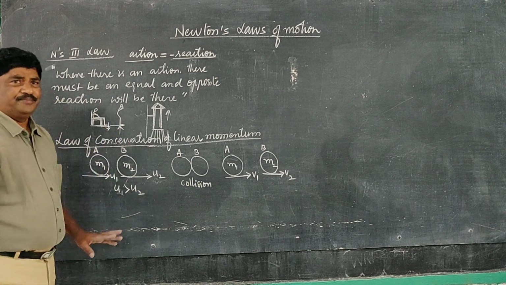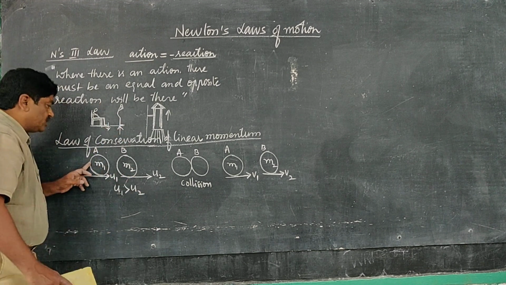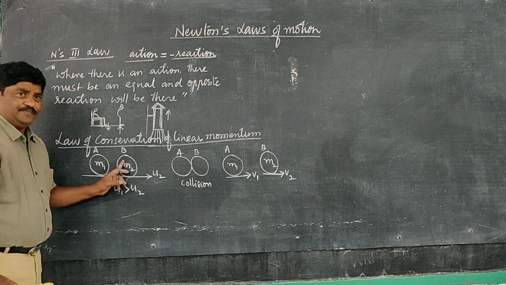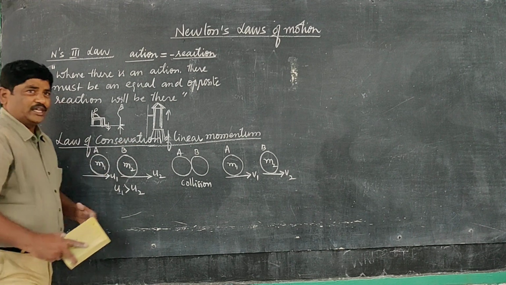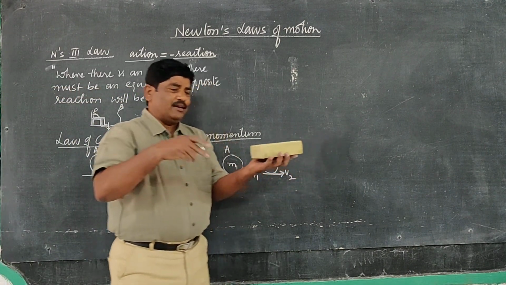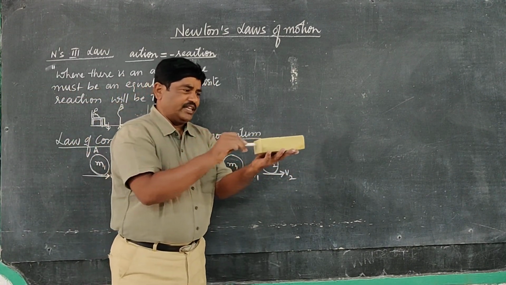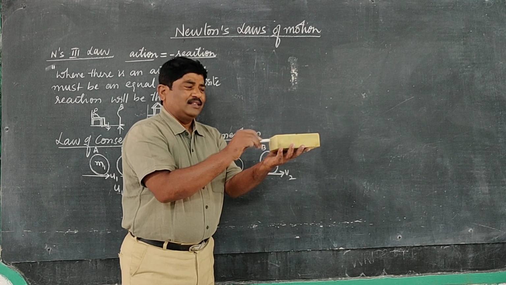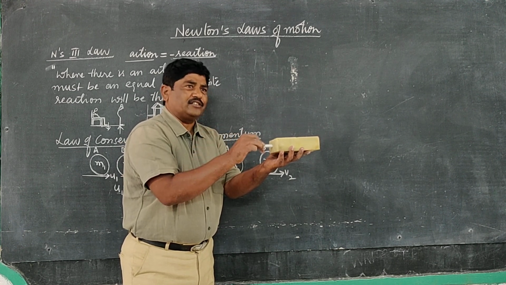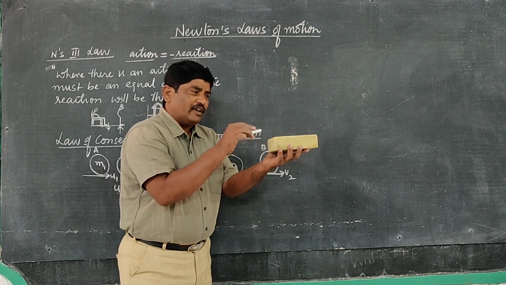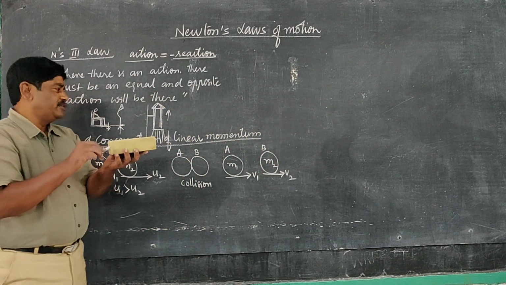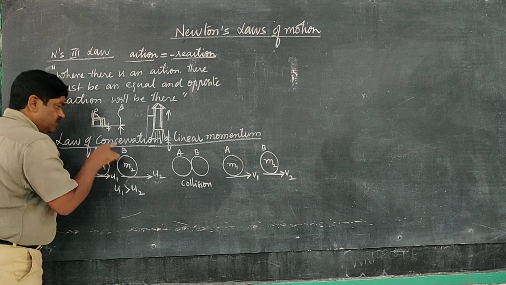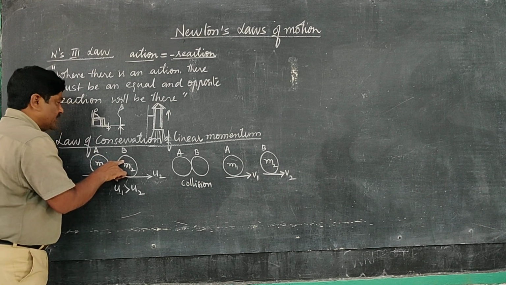Now some force is given by A on B, that is the action. Both are going in the same direction. When this chalk piece hits the duster, it applies a force, but the duster also gives some reaction force on it. So A causes a force on B, that is the action.